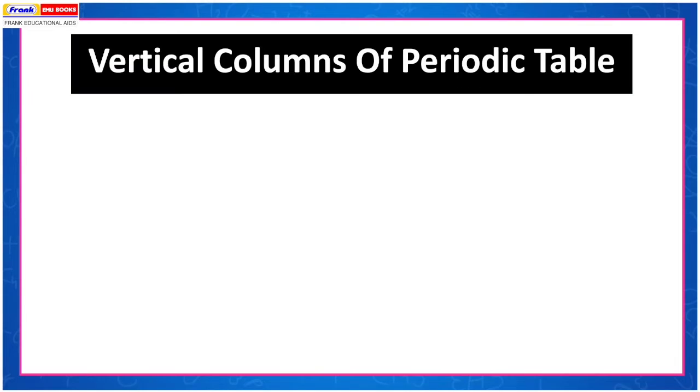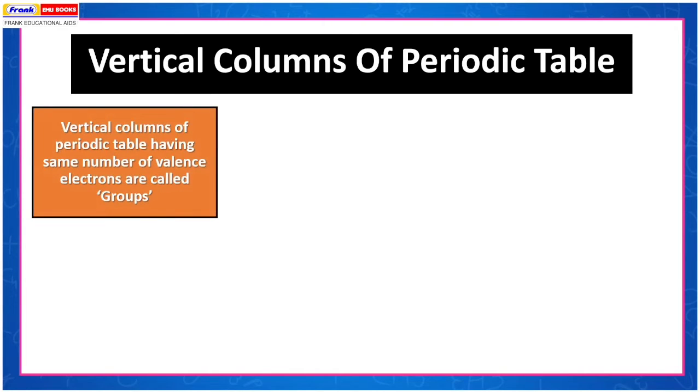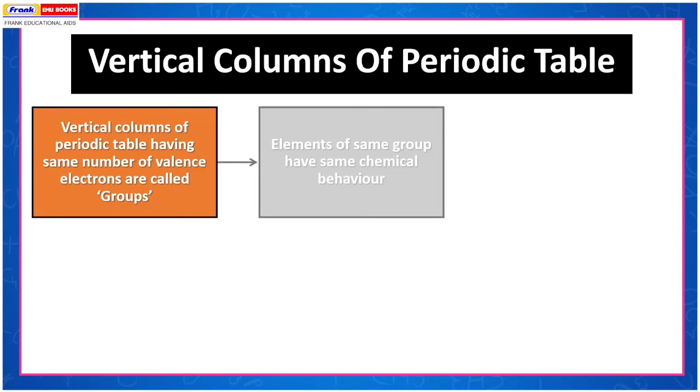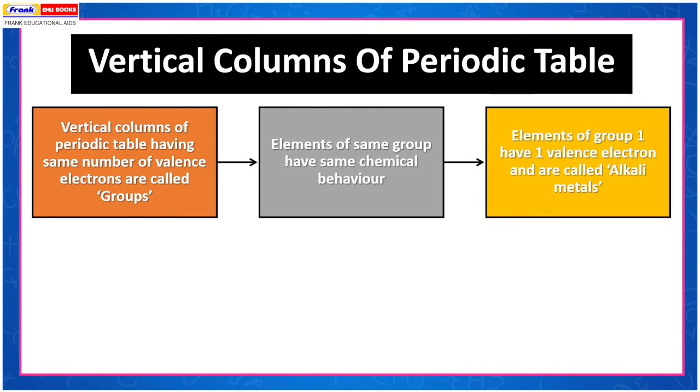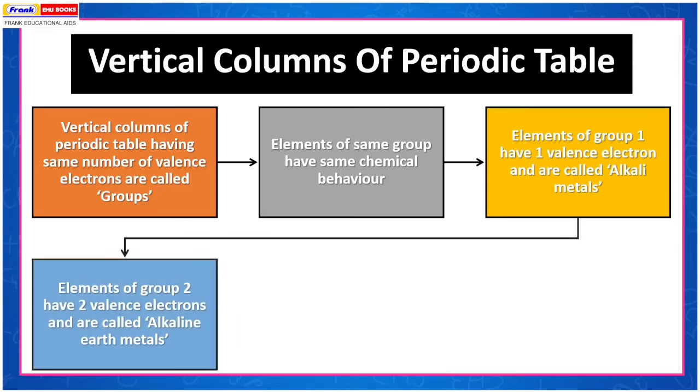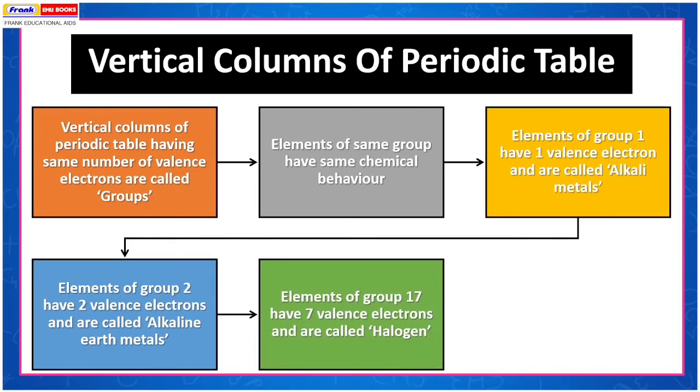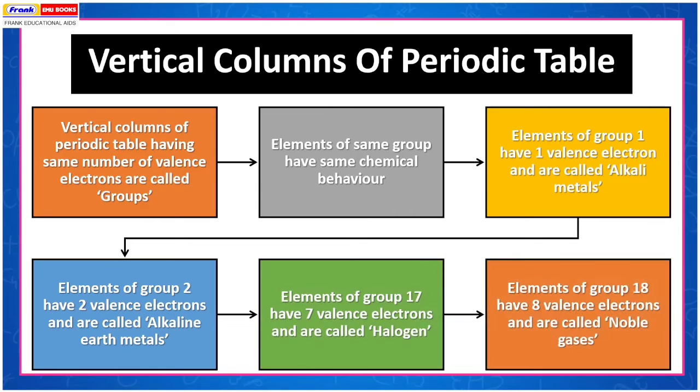Vertical columns of the periodic table have the same number of valence electrons. Elements of the same group have the same chemical behavior. Elements of group 1 have 1 valence electron and are called alkali metals. Elements of group 2 have 2 valence electrons and are called alkaline earth metals. Elements of group 17 have 7 valence electrons and are called halogens. Elements of group 18 have 8 valence electrons and are called noble gases or inert gases.